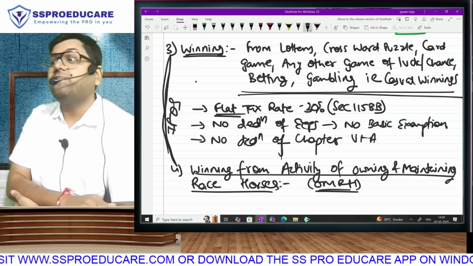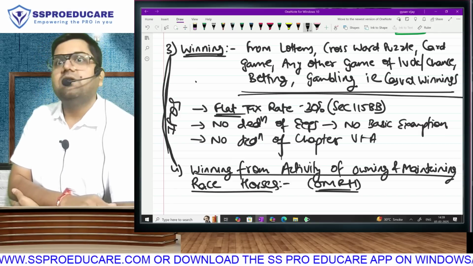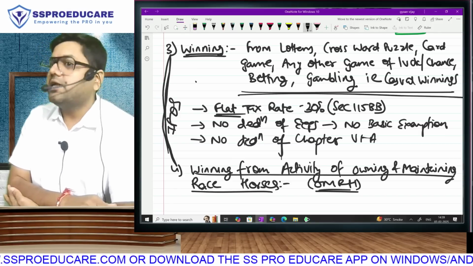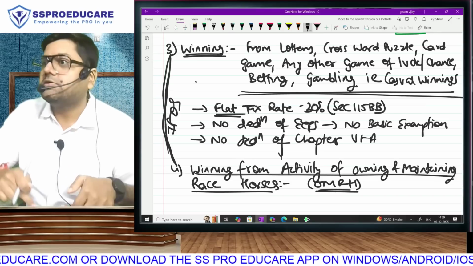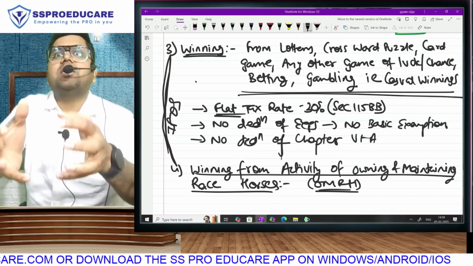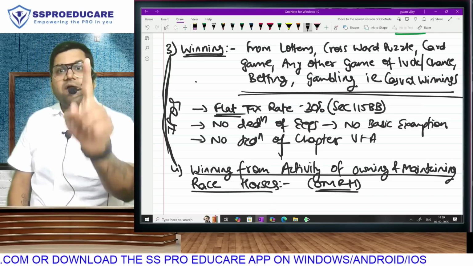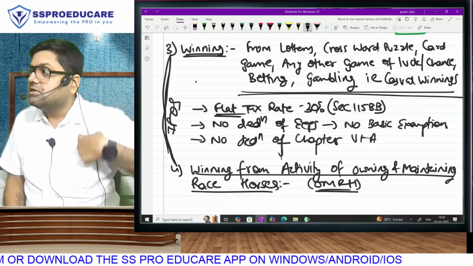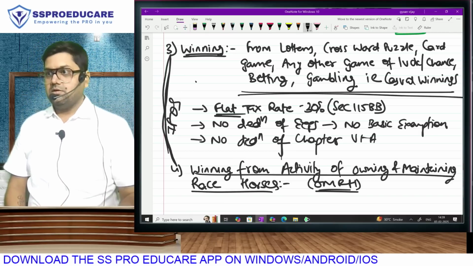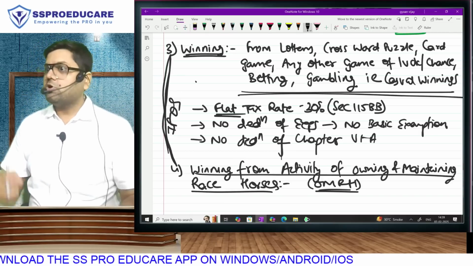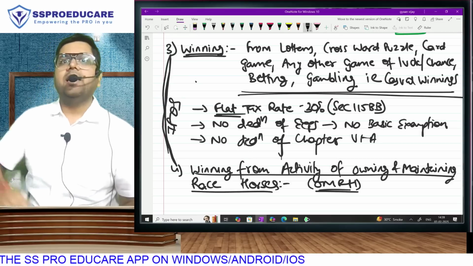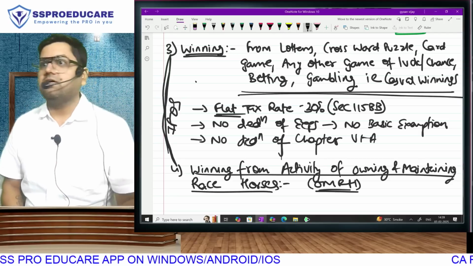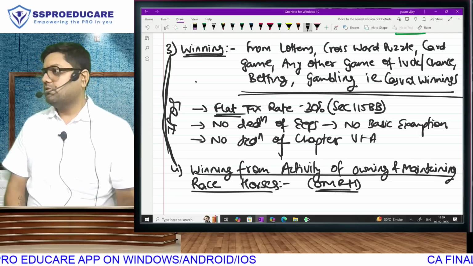Then he will appoint fit riders who will run the race and incur expense on the rider, on the horse. Basically, I am putting efforts in making the horse capable for a race. And then finally, if my horse wins the race, I will get a prize. This is not casual winning because I have put effort, I have spent time, I have invested money, time, energy to make my horse and my rider fit for the race.